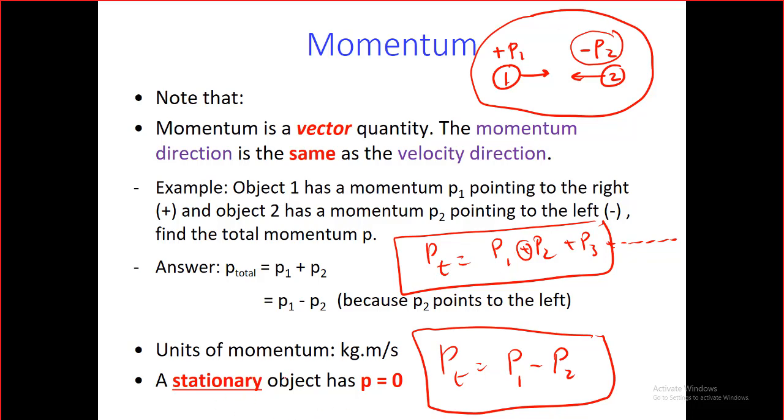The last thing, guys, is for a stationary object, a non-moving object. Of course, the momentum will be 0, no matter how big it is. This building that we are residing in now, this big building that has a very huge mass, has a momentum equal to 0 because it's not moving.